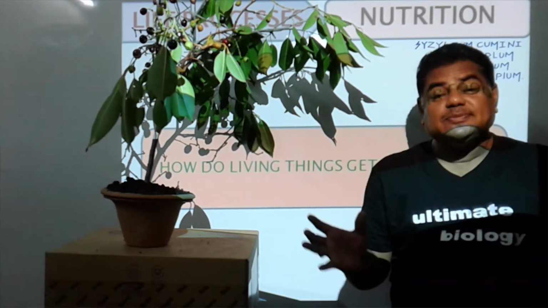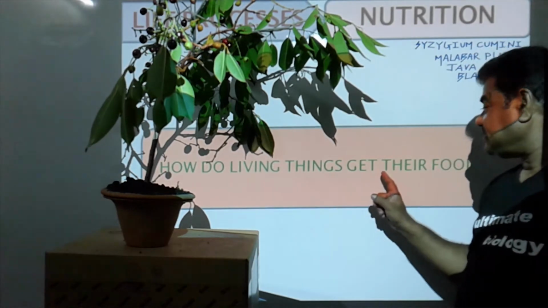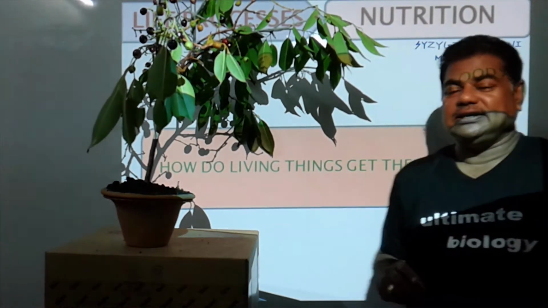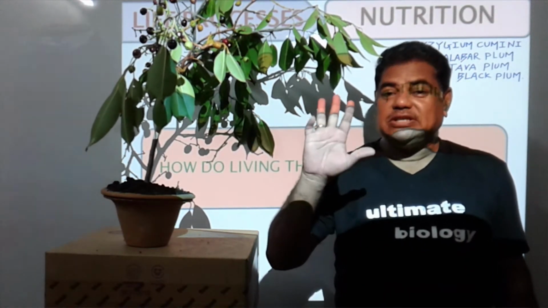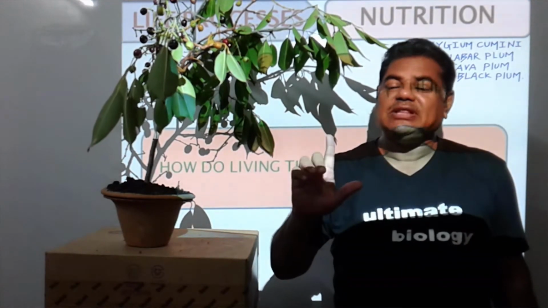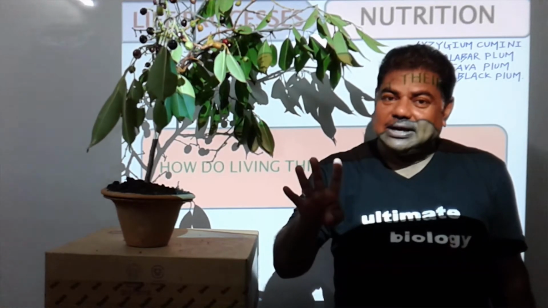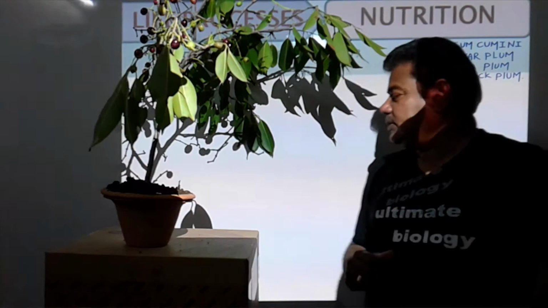Those which are the living things present on the earth, how do these living things get their food? Now these living things get categorized into 5 kingdoms. One is the Monera kingdom, second one is the Protista kingdom, third one we call it as a Fungi kingdom, fourth one Plant kingdom, and fifth one is the Animal kingdom.